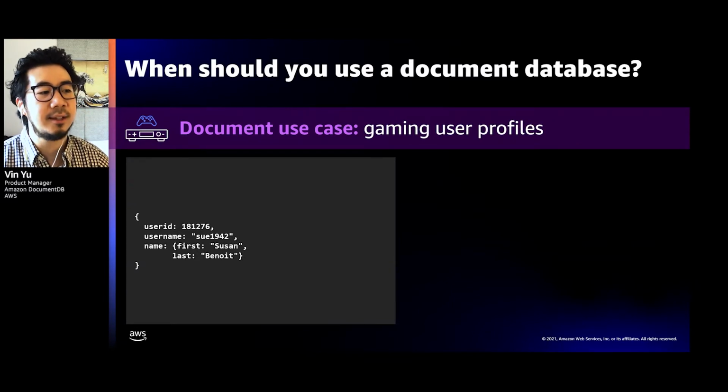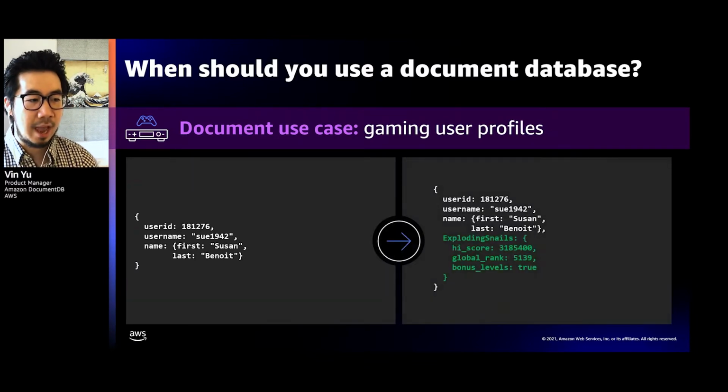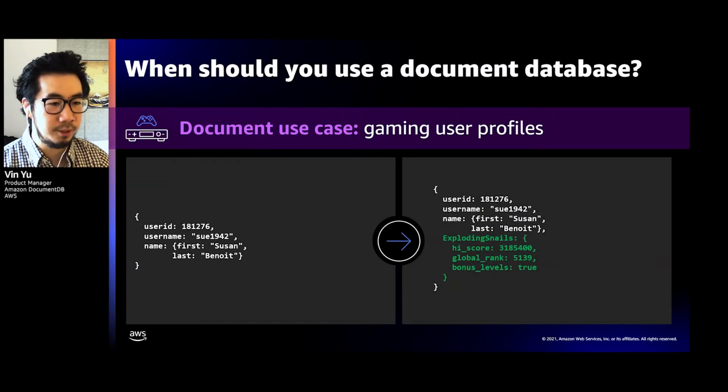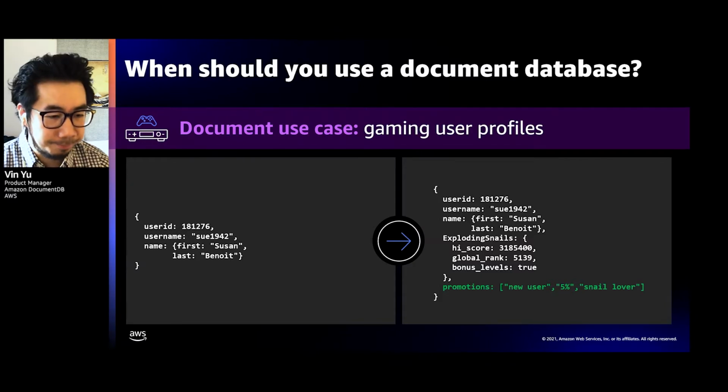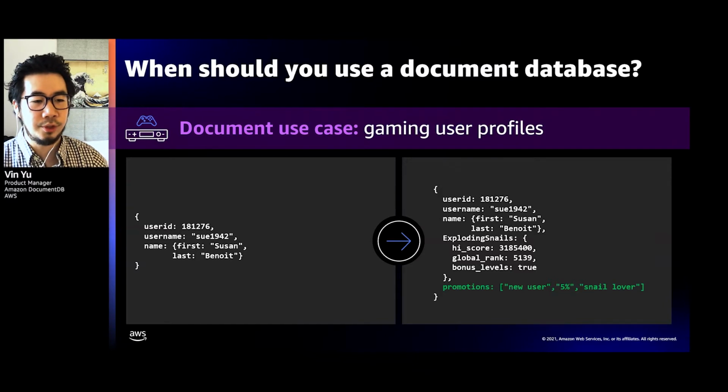We can easily add this information to her profile. And notice here, we didn't have to design any complicated schema or create any new tables. We simply added a new set of fields to the document. And we can continue to evolve this document, for example, including the array of promotions that Susan's just achieved when she's playing this game. So this document model really enables developers to evolve their applications quickly over time and build applications faster without worrying about all that schema that they have to do upfront.